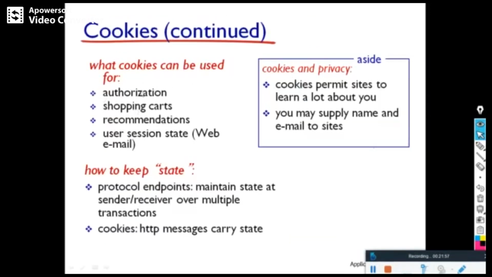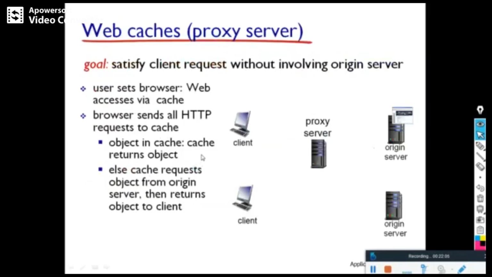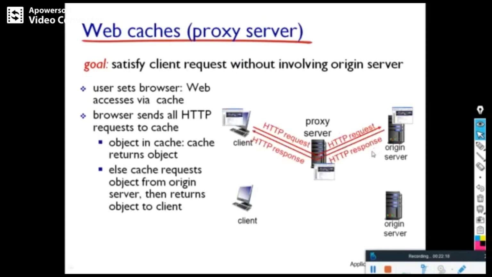So what can cookies be used for? Authorization, shopping carts, recommendation, all those purposes, and to keep the state of the previous connection, cookies are used. Other than that, we have something called web caches or proxy server. If you use a proxy server, it will be better, because when the client sends a request, if that is not there in the proxy server, it will contact the original server.